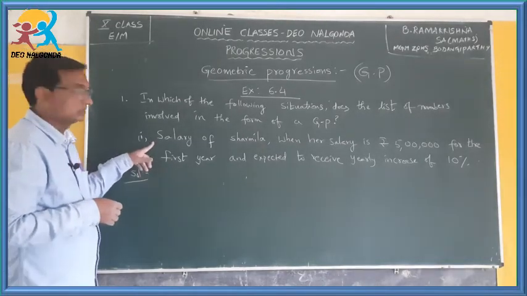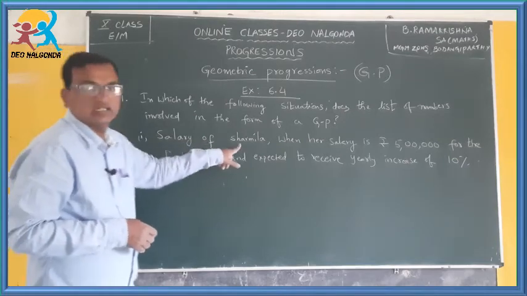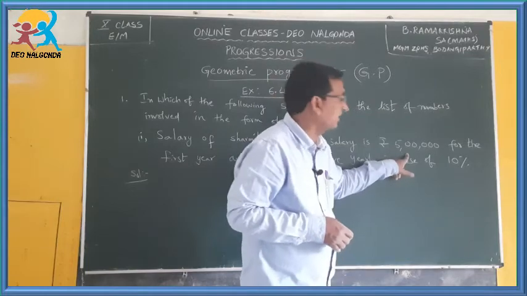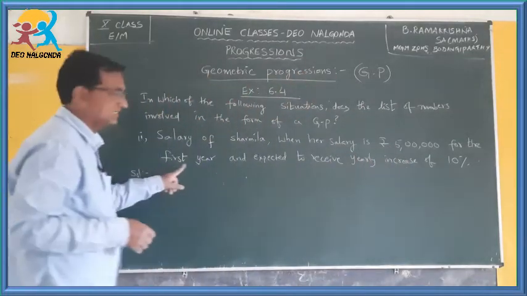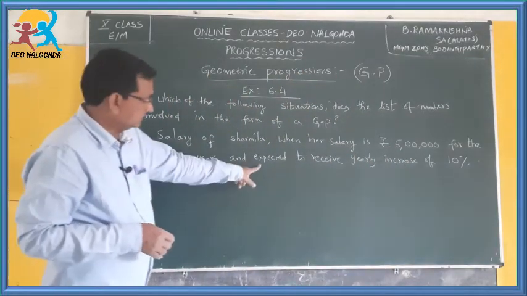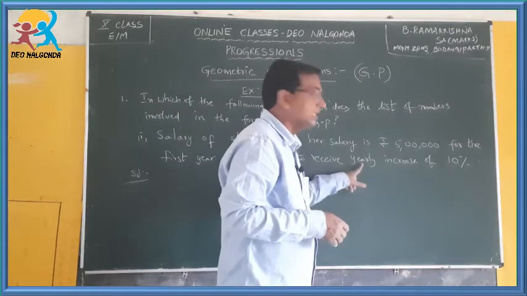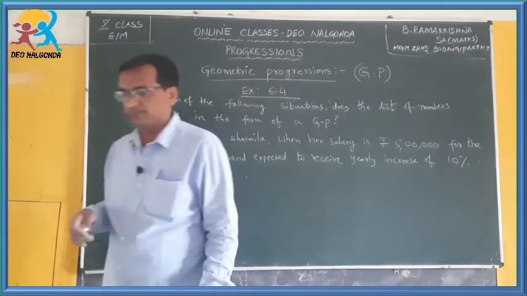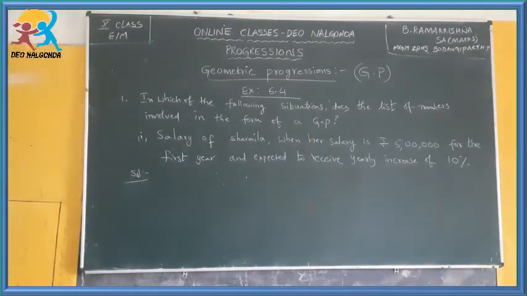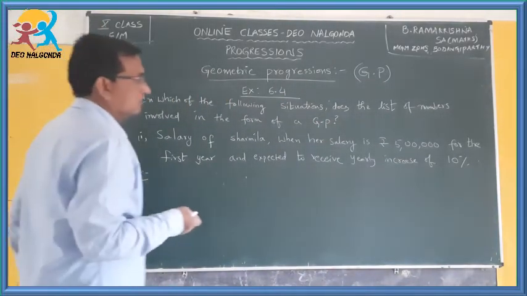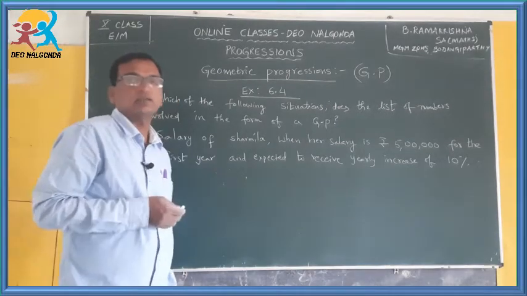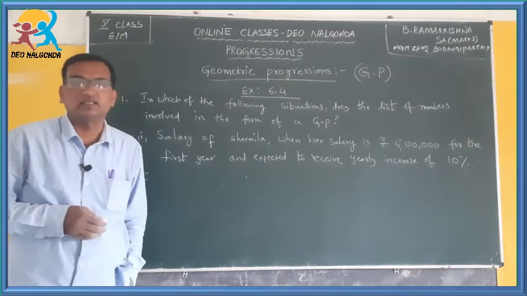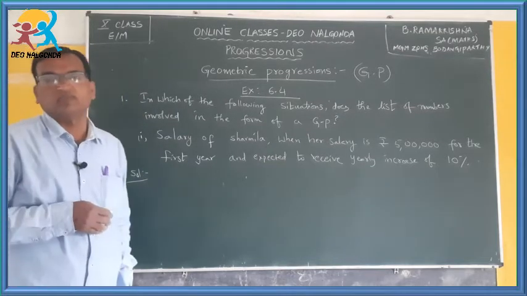Now I am reading this: the salary of Sharmila, when her salary is rupees 5 lakhs for the first year and is expected to receive a yearly increase of 10%. So, we are discussing in this problem the salary of Sharmila.